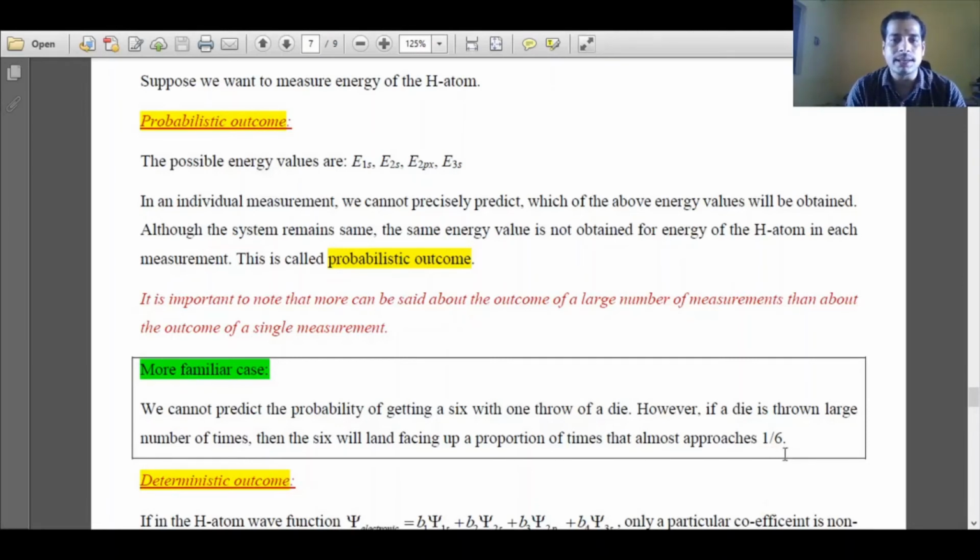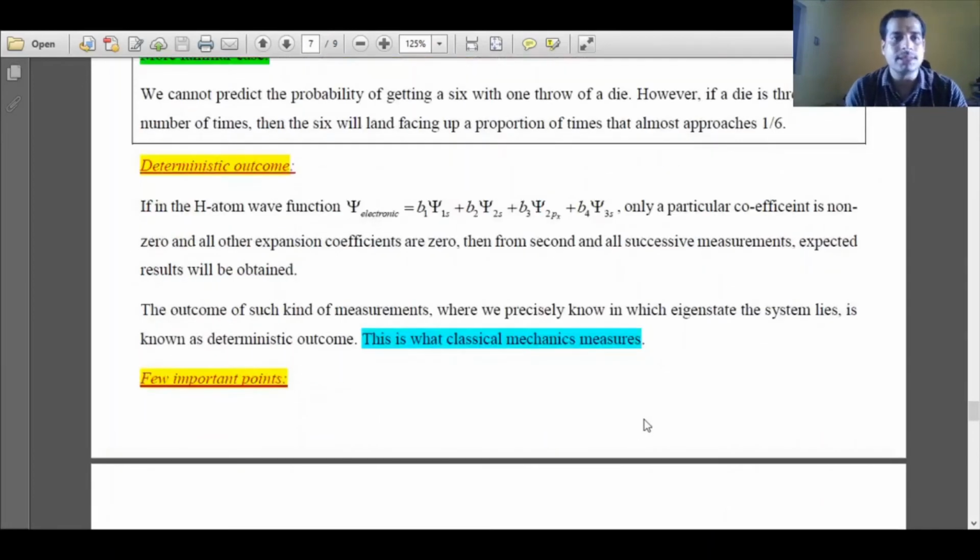So this is the case when I do a number of measurements. Similar is the case with quantum mechanics. When many eigenstates are possible, then we cannot say with certainty which eigenvalue we are getting. We have to do a number of measurements, then only we can say which eigenstate is dominating from the expansion coefficient values. Now what is a deterministic outcome?